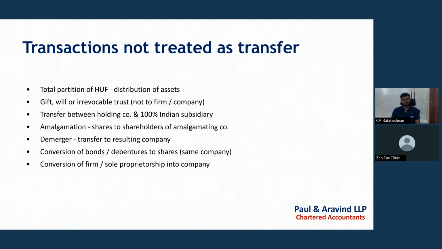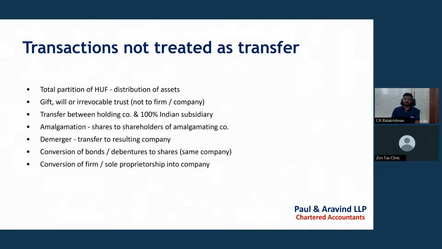Second one is gift or will or irrevocable trust from individuals, which is not treated as transfer. Third one is transfer from a 100% holding company to a 100% subsidiary company, which will not be treated as transfer.